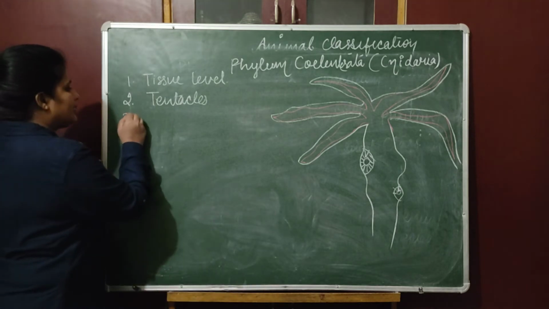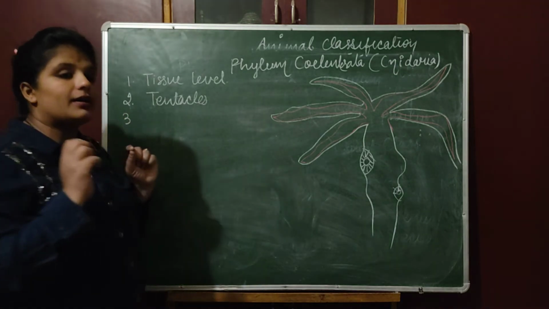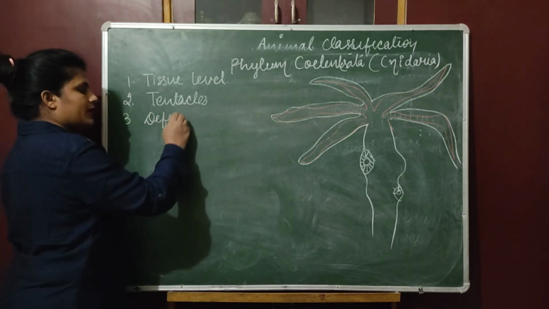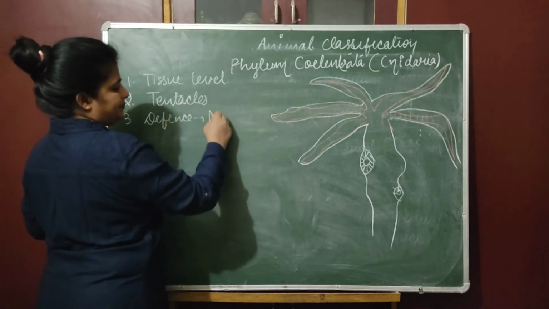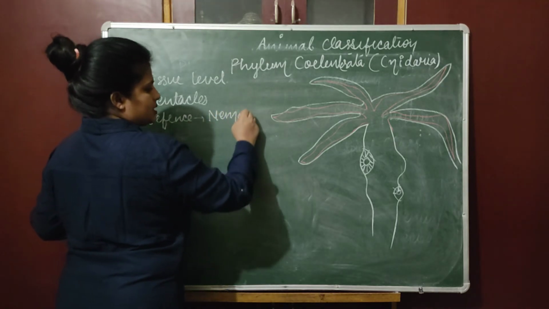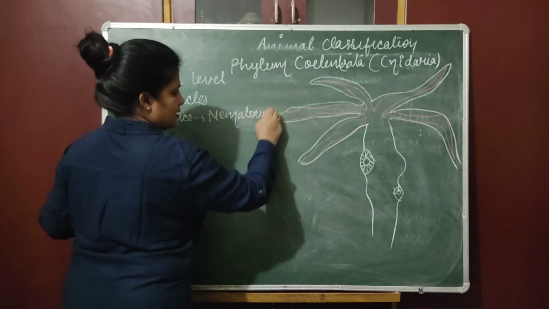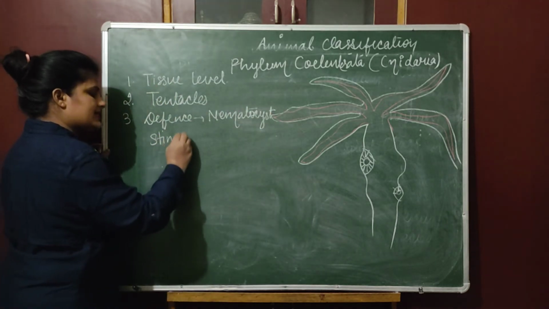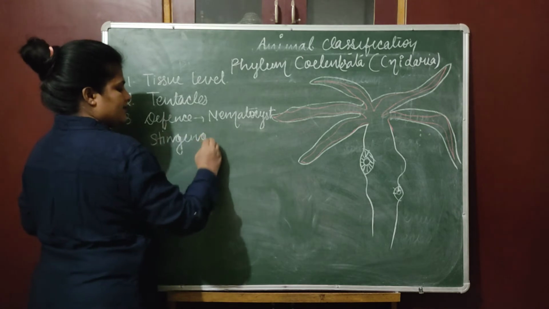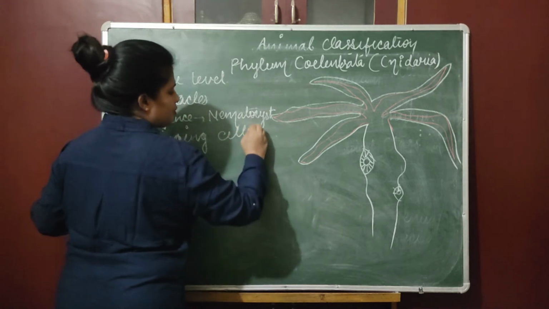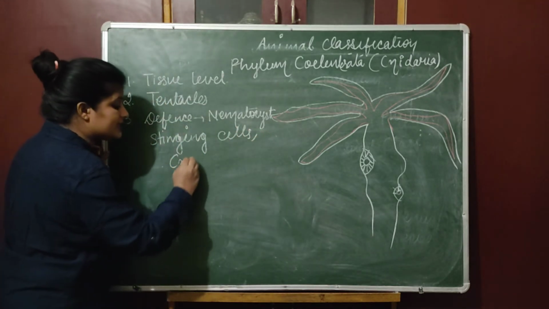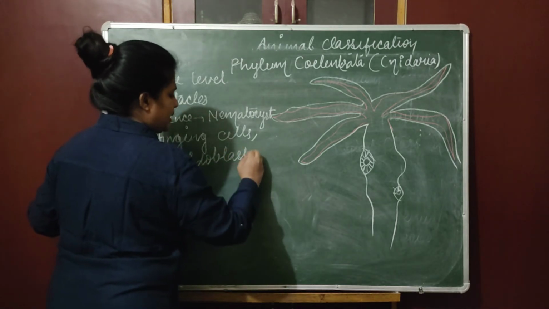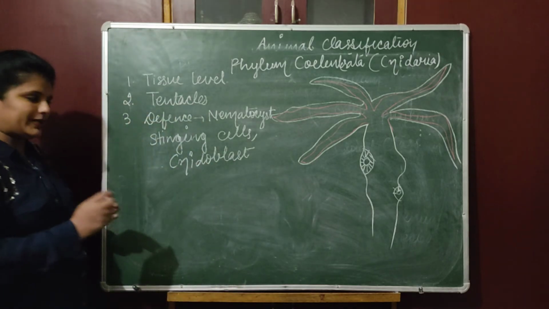Okay, they have tentacles. They also have an offensive and defensive organ, a defensive organ like nematocyst. Now what is nematocyst? Nematocysts are the stinging cells. They are also known as cnidoblast, which helps to capture prey or helps in protection.